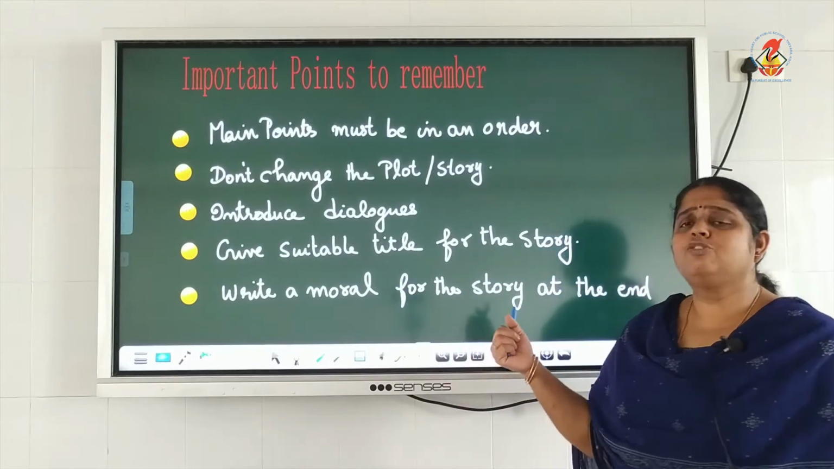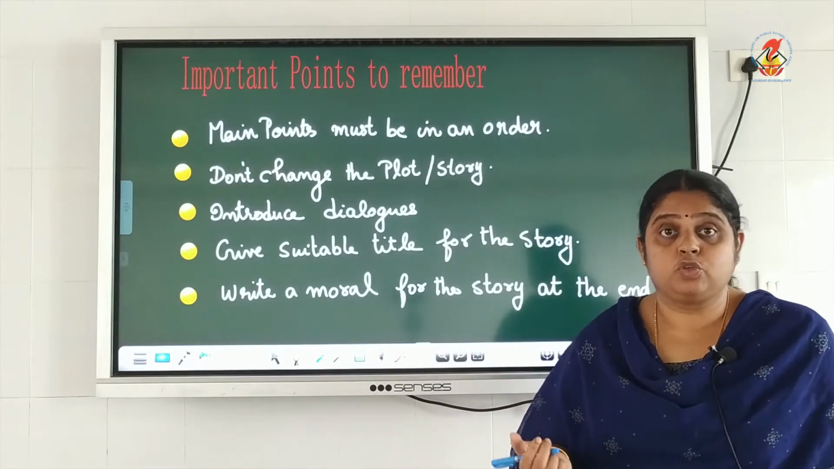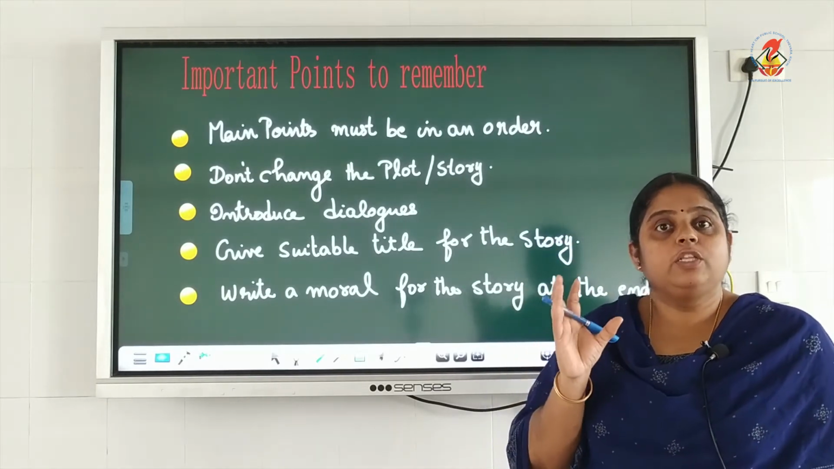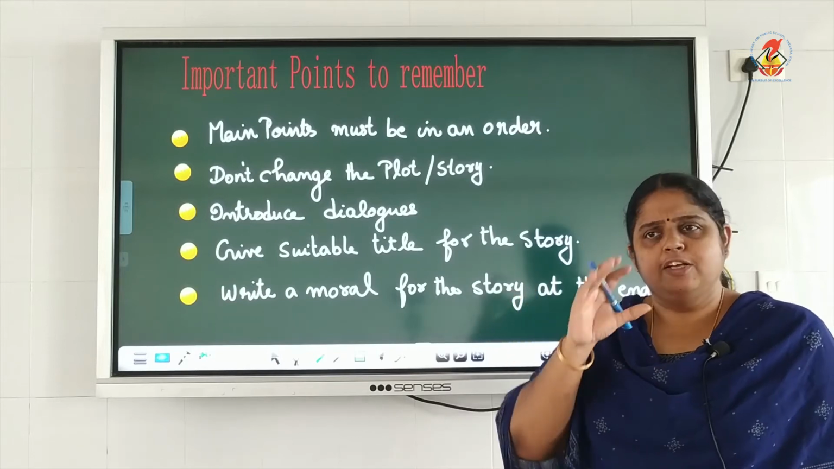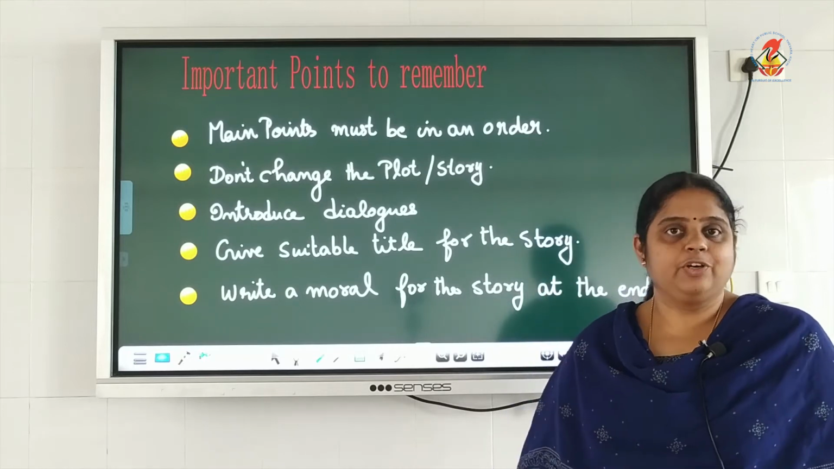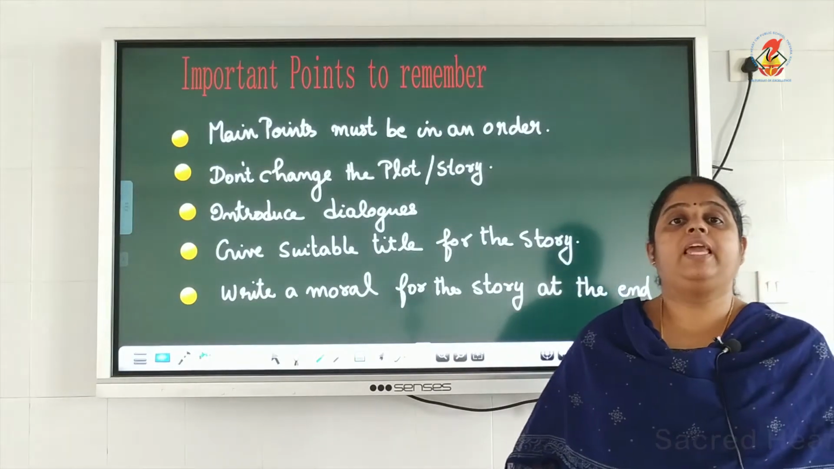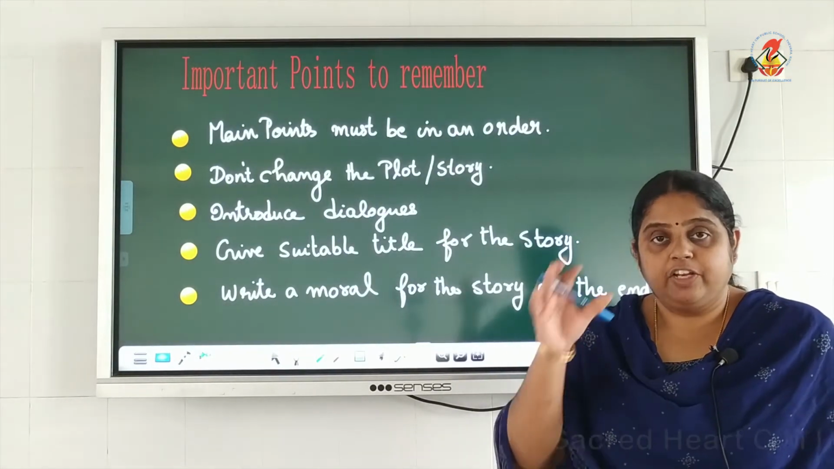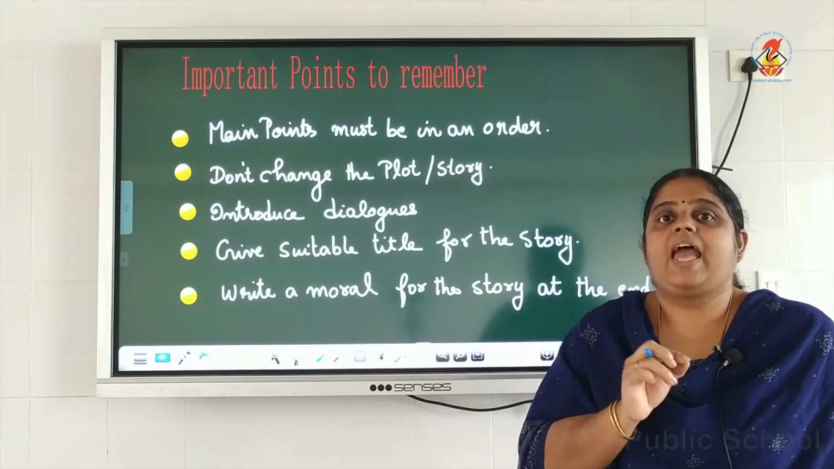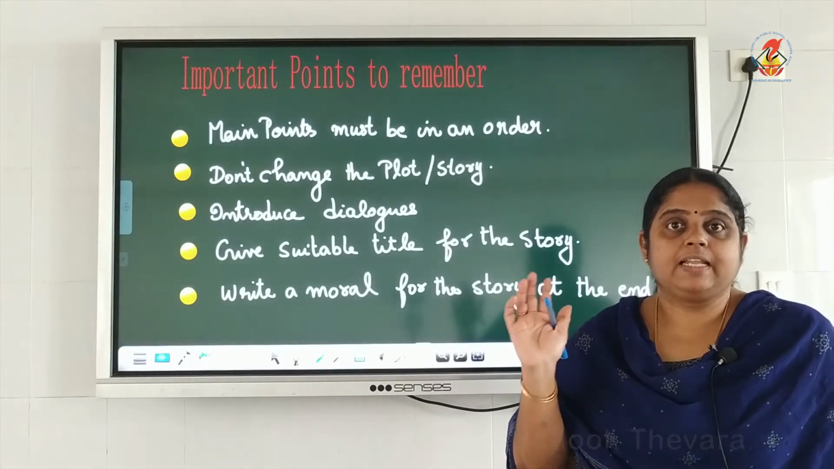Then give a suitable title for the story. After reading the story, you will understand what the story is all about, isn't it? So think of a suitable title which you can give. Okay. Then last, write a moral for the story after finishing. When you finish writing the story, think about what moral you got from the story, and write a small moral for that story. These are the main things.